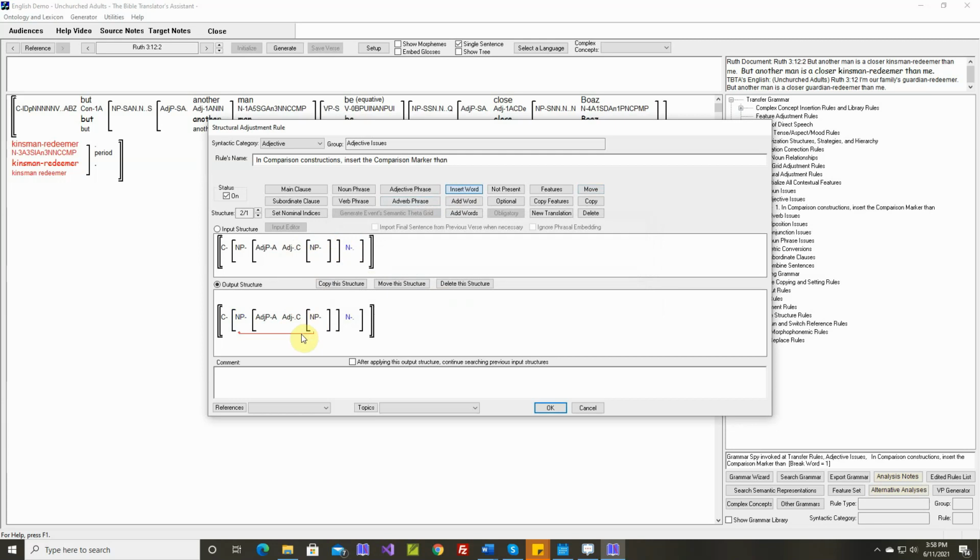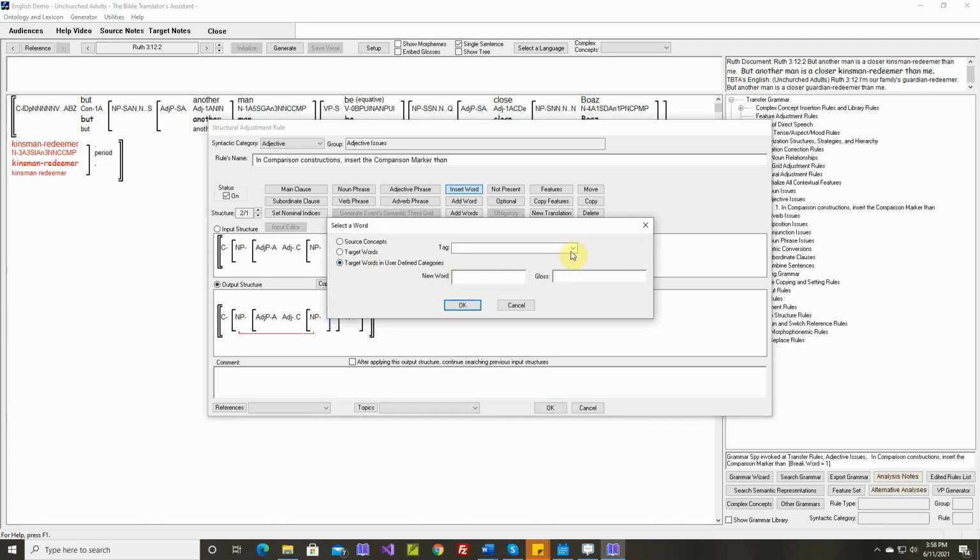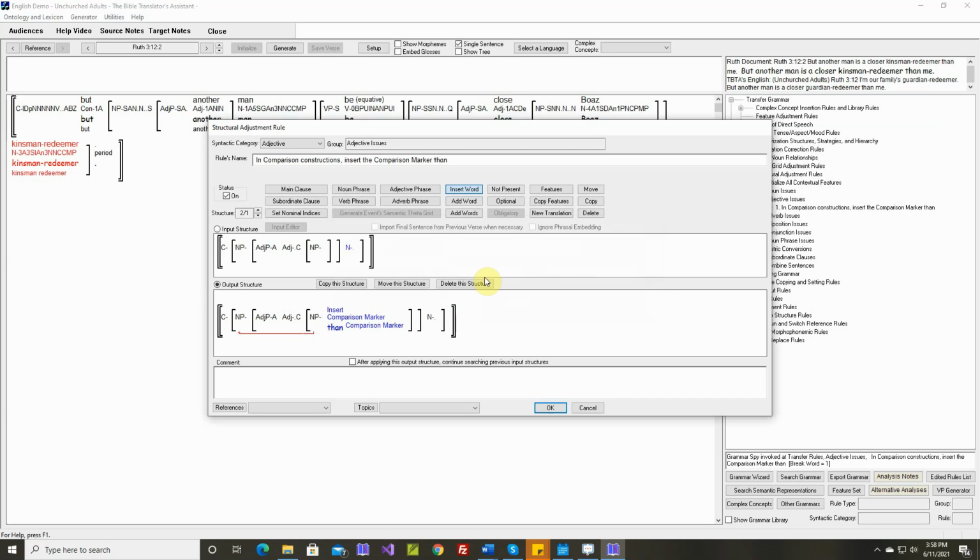So we want this noun phrase to be moved out into this noun phrase, and then it will be positioned after the head noun. We still want to put our comparison marker in here. Now we want to position this noun phrase, after it's moved out of the adjective phrase and into this noun phrase, after the head noun.